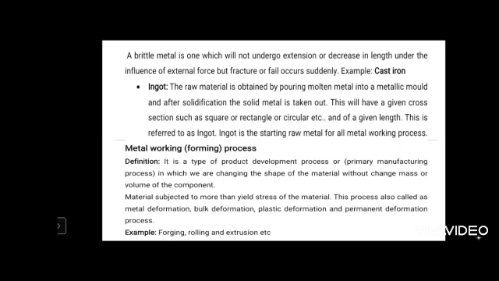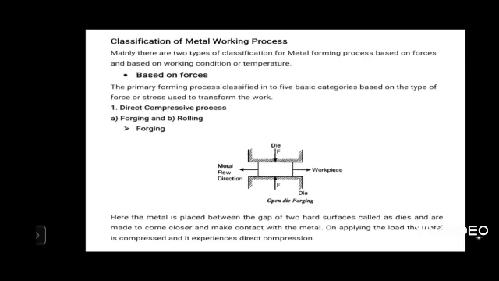Examples for metal forming are forging, rolling, extrusion, drawing also, and high energy rate forming. So these are the examples for metal forming process or metal working process. Next we will discuss the classification of metalworking process. Here metalworking processes can be classified two ways: based on forces and based on working temperature.